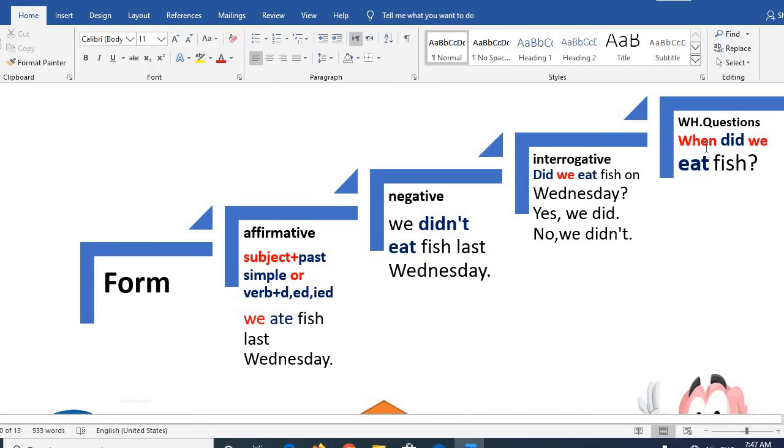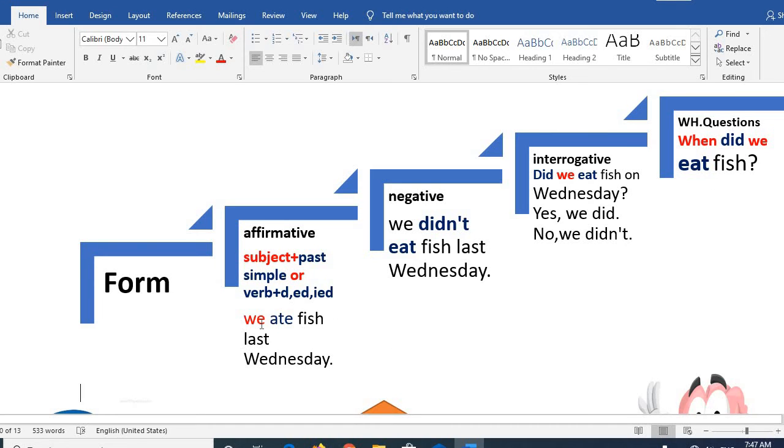WH questions. When did we eat fish? When? He used it to ask me about the time, but here did. There, does or do refers to a habit. So I eat. But did means that I talk in the past. What is the past of eat? Ate. The past of eat is ate. What did we eat? Fish.